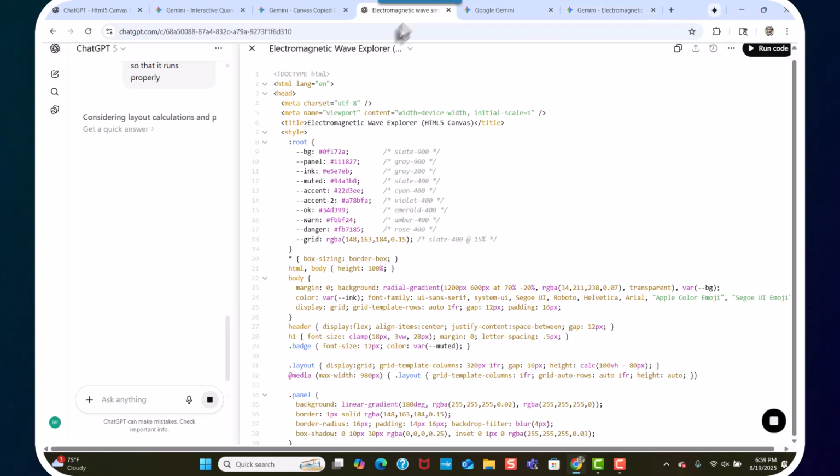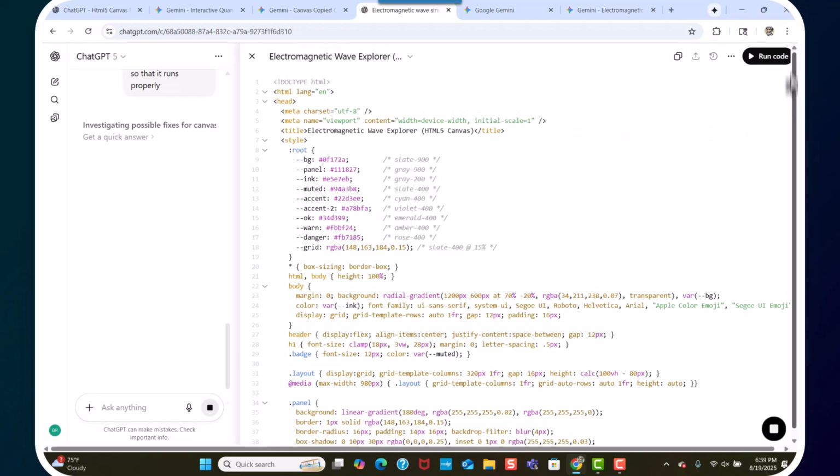Let's see what's going on here. I don't know what happened. Let's see. Oh, it's checking the work to see if it can fix it. ChatGPT takes longer. So I'm going to probably stop this video and then we'll come back when the code runs.